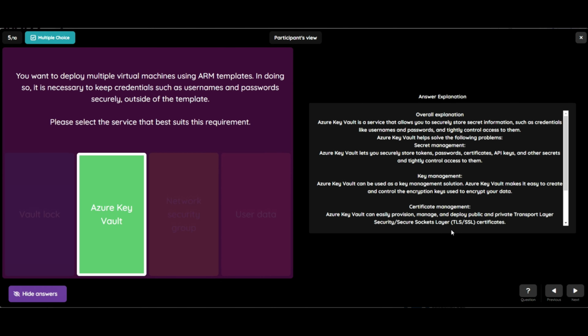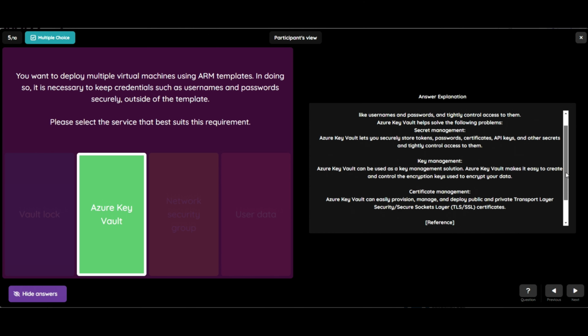Let's see the explanation. So Azure Key Vault is a service that allows you to securely store secret information such as credentials like username and password, and tightly control access to them. Azure Key Vault helps solve the following problems: secret management. Azure Key Vault lets you secure stored tokens, passwords, certificates, API keys, and other secrets, and tightly control access to them. Key management. Azure Key Vault can be used as a key management solution. Azure Key Vault makes it easy to create and control the encryption keys used to encrypt your data.